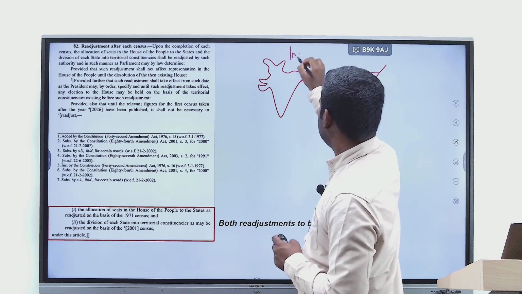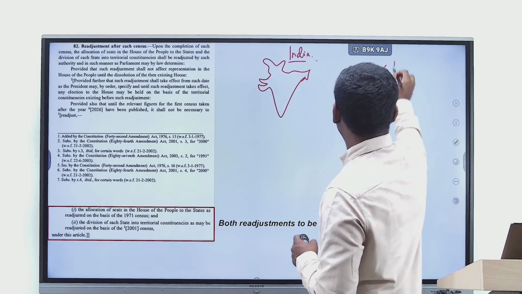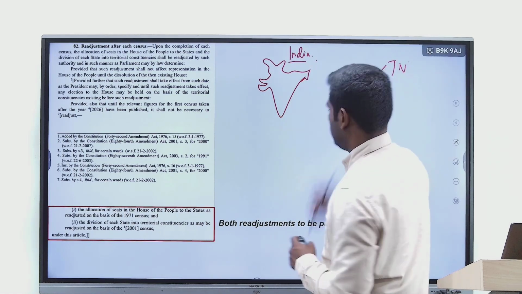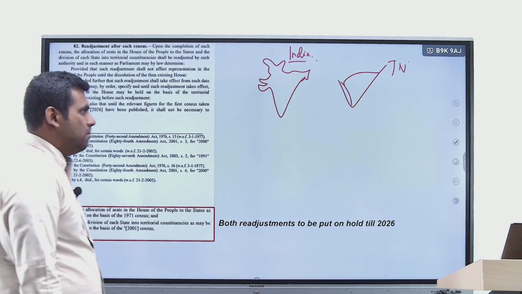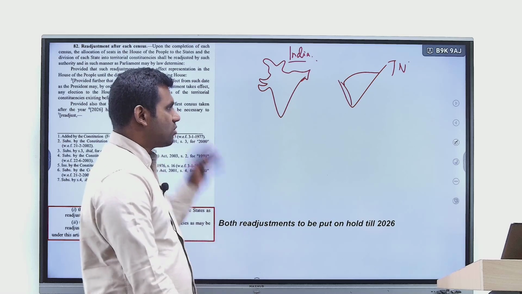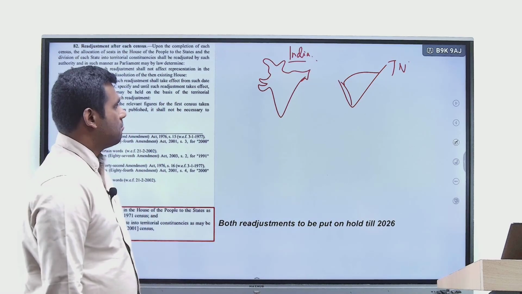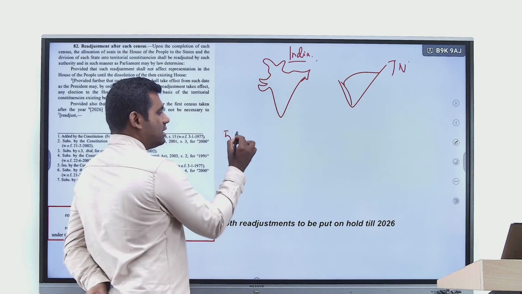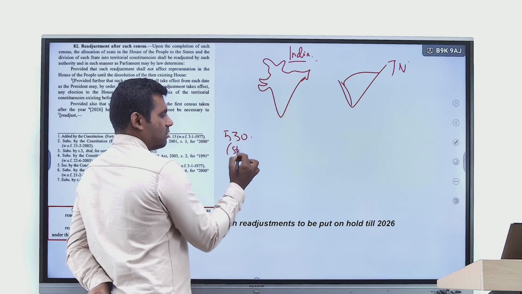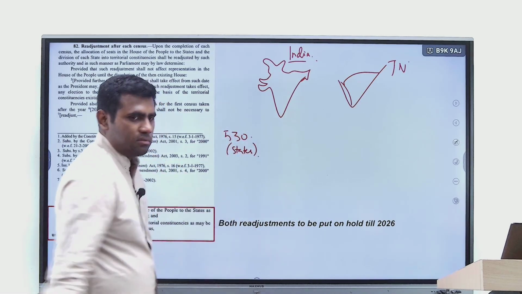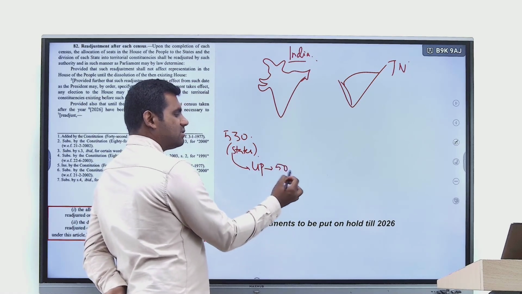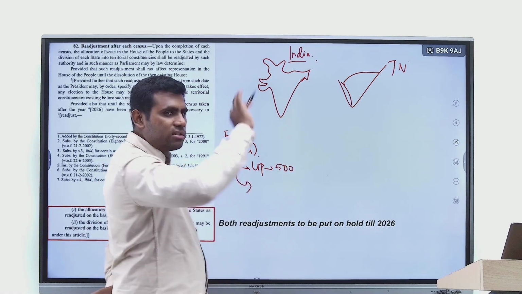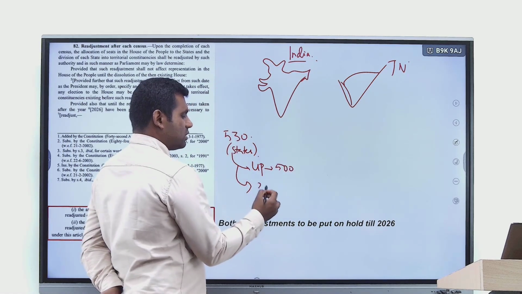So this is India, and this is just the state of Tamil Nadu, right? So the constitution says a total of 530 seats to different states, right? How much should we give to UP? Can we give all 500 seats to UP? And to all the other states in India, we'll just give them 2 seats each.